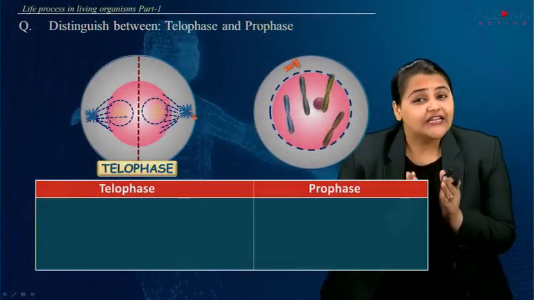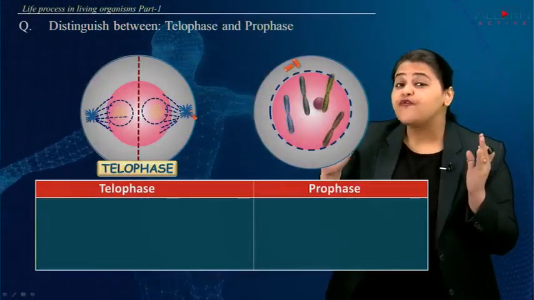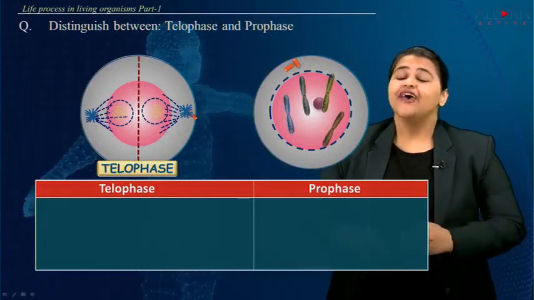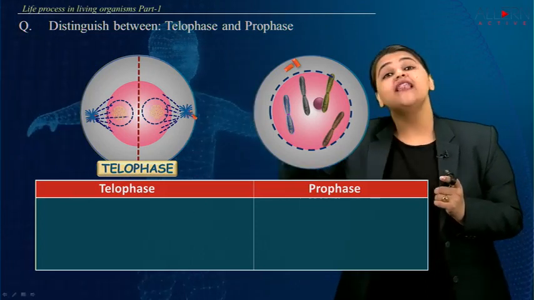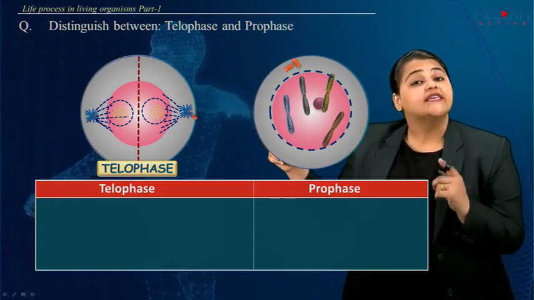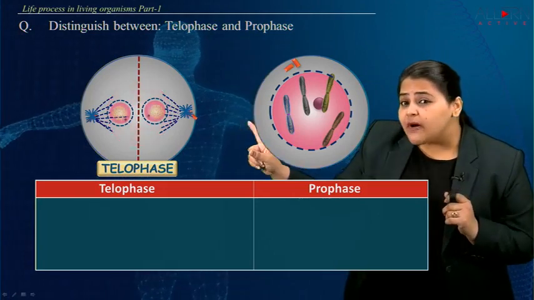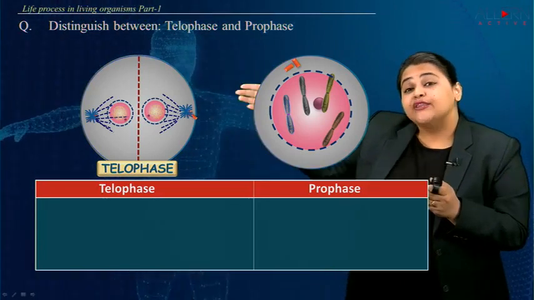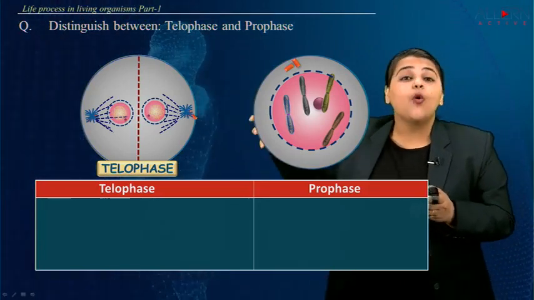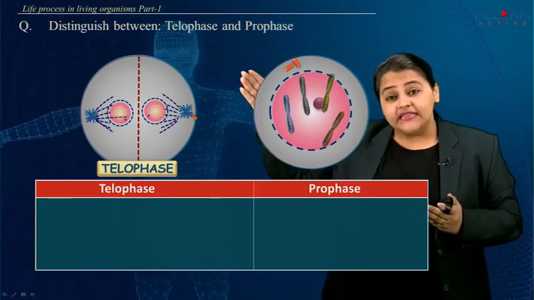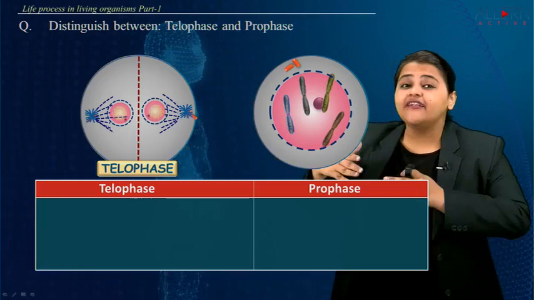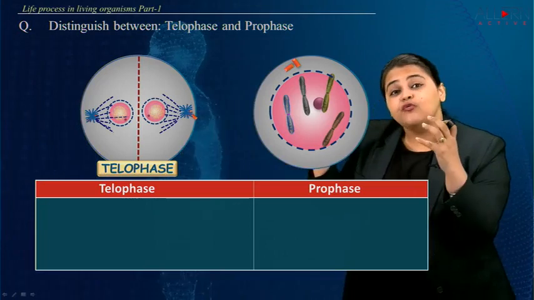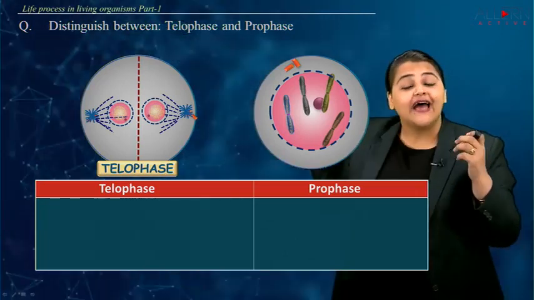Hello there. Now let's try to distinguish between the two phases of cell division, and that is telophase and prophase. Now we all know that telophase is the last phase and prophase is the first phase. So when you talk about telophase, as you can see, the new cell is now beginning to form. The nucleus has divided into two parts and then a new nuclear membrane is developed. The chromosomes are pulled apart at the corners.